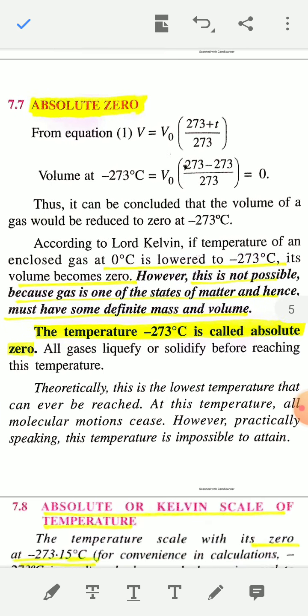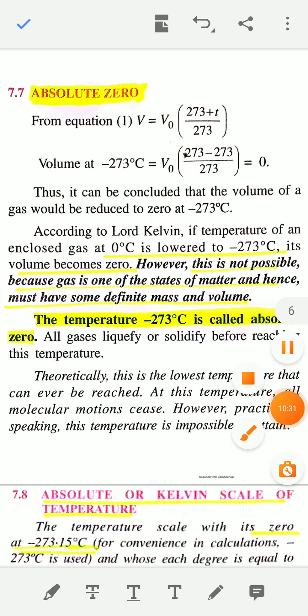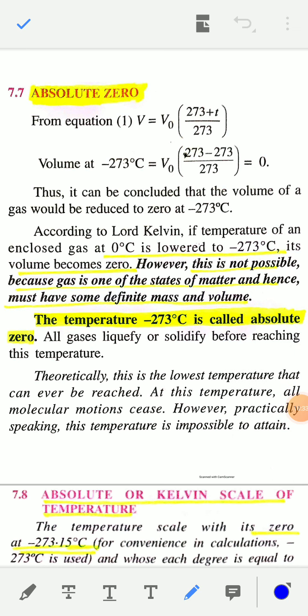Now, absolute zero temperature. The temperature minus 273 degrees Celsius is known as absolute zero temperature, and on the Kelvin scale it is 0 Kelvin. You can get this value using the mathematical expression of Charles' law, that is V = V0 × (273 + t)/273.